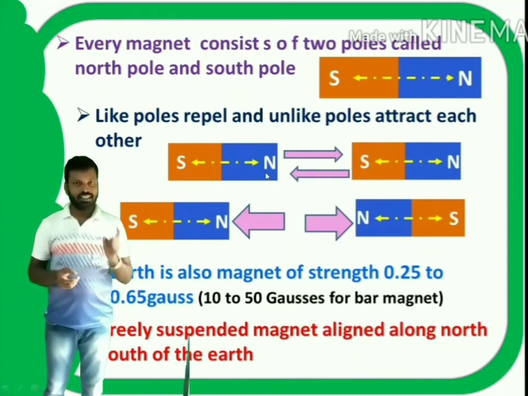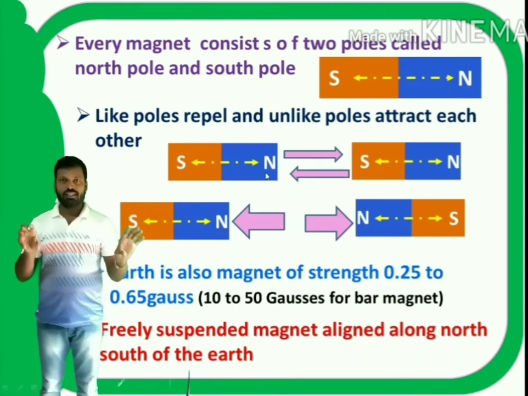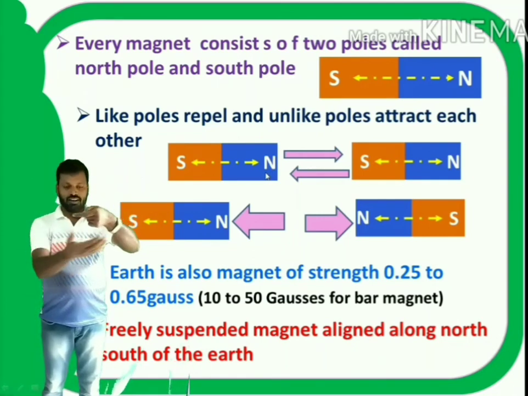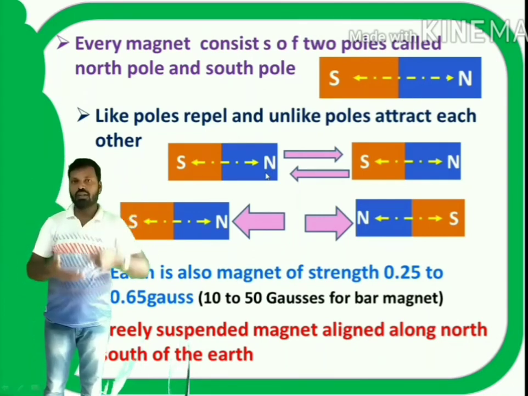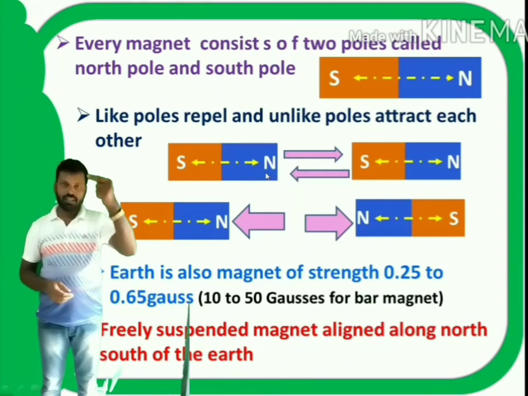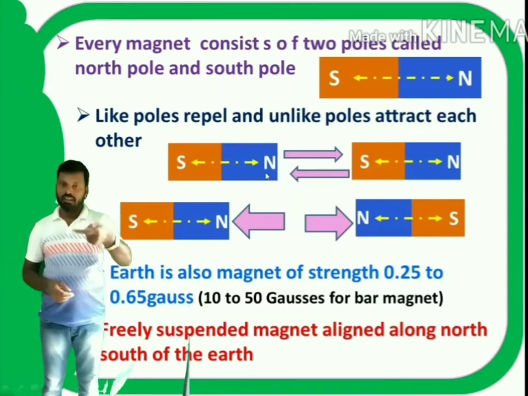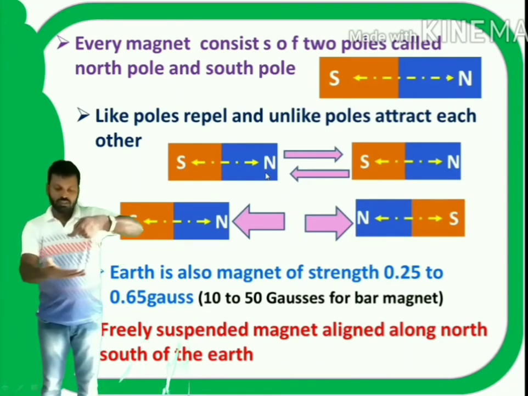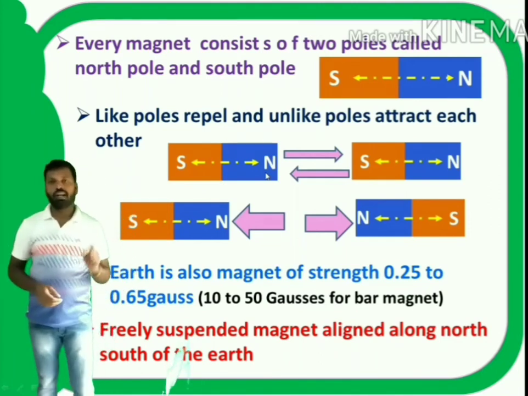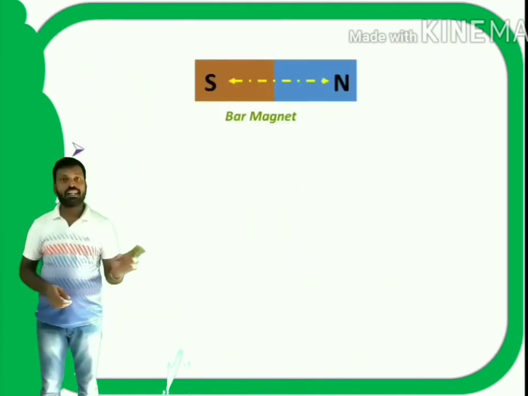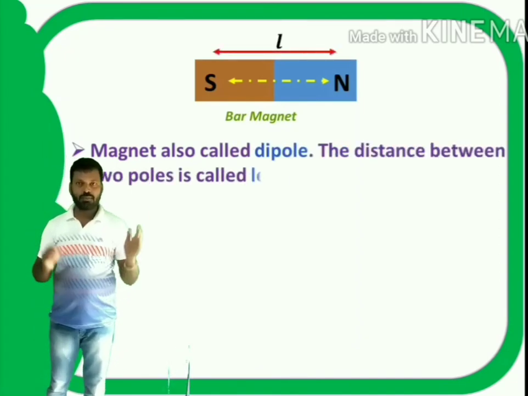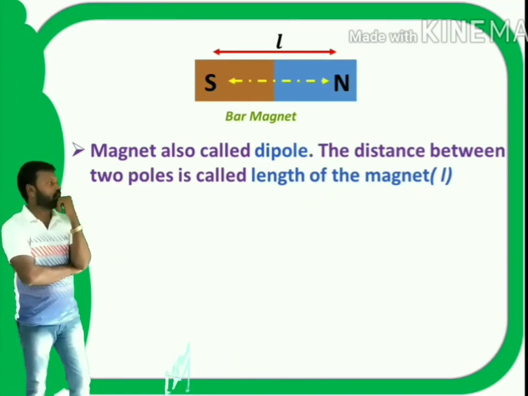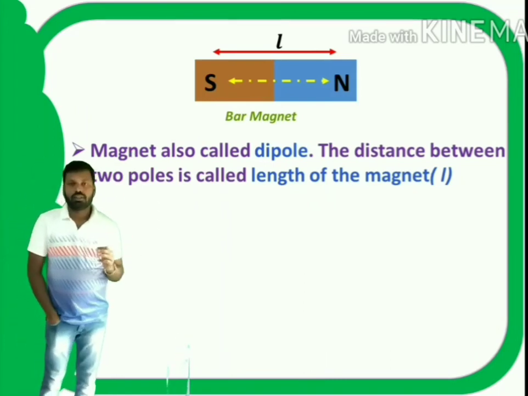Since earth is a magnet, and each magnet has a north pole and south pole, if you suspend a bar magnet freely, it aligns along the north-south of the earth. If you suspend a bar magnet freely on the earth, the bar magnet aligns itself towards the north and south of the earth. Since a magnet has two poles, it is also called a dipole. The distance between the north pole and south pole is called the length of the magnet.